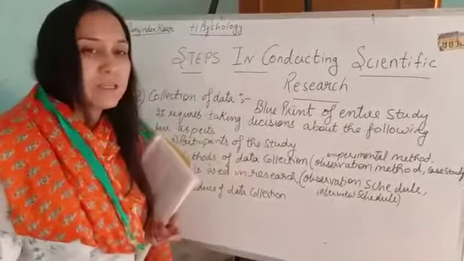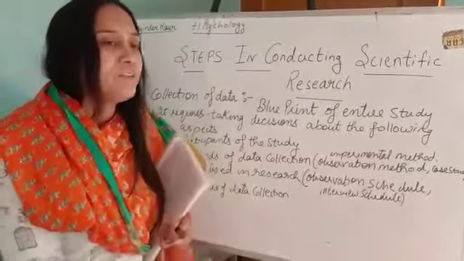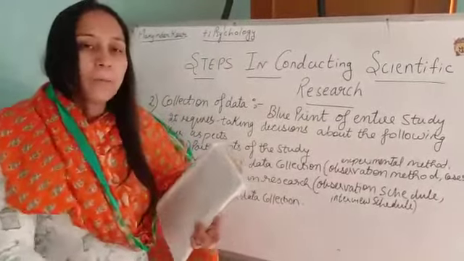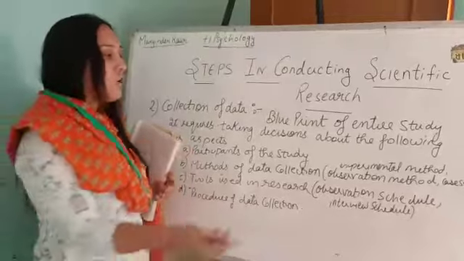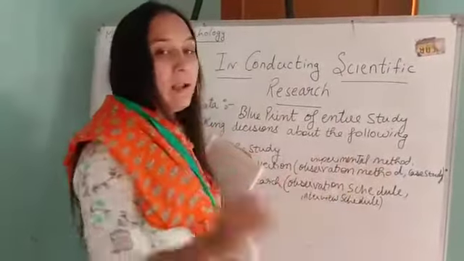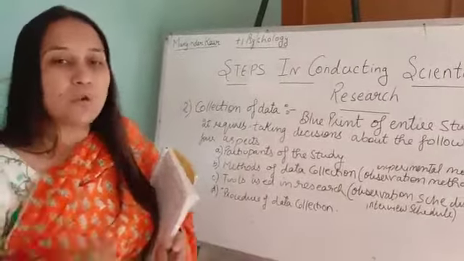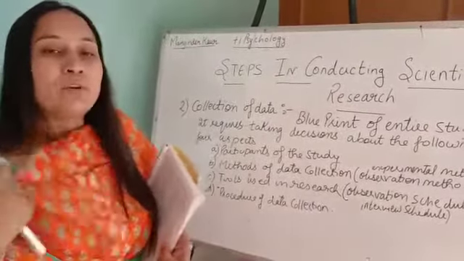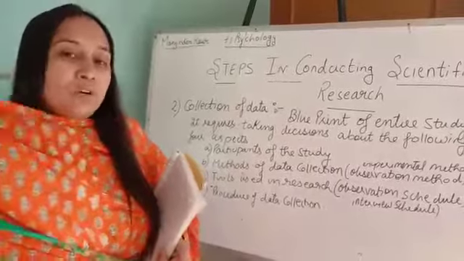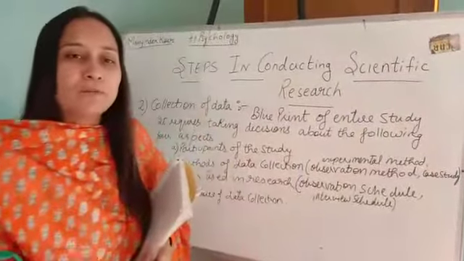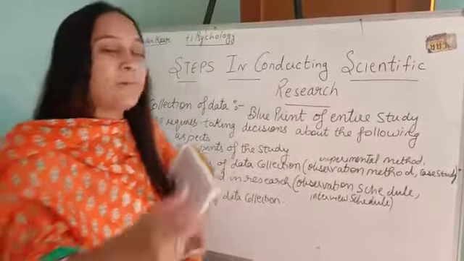In methods of data collection, the method can be the observation method. We can just observe the child and write it in a copy, and further we can do the research. Or the experimental method, like in science we are doing many experiments. In the same way, psychology too has many experiments. So we can choose any one experiment according to a topic. Then there is the case study. It is a particular topic which we will discuss in coming chapters.